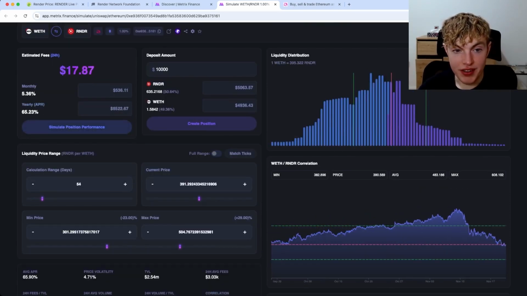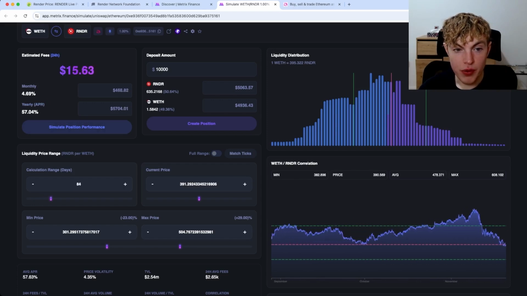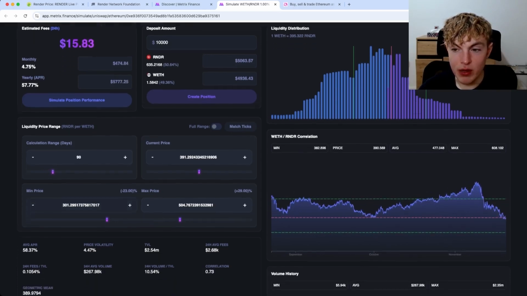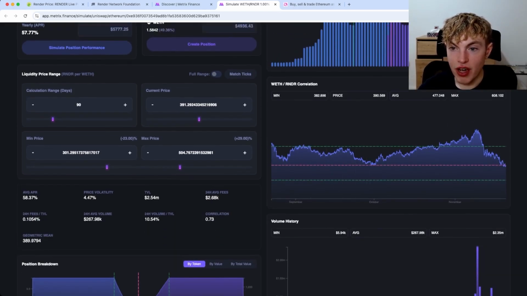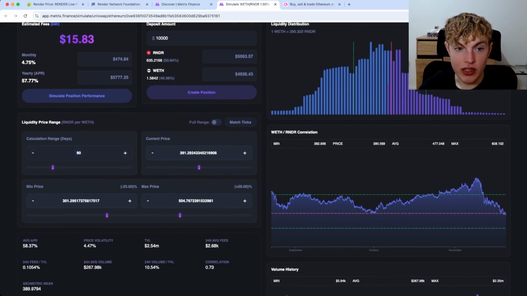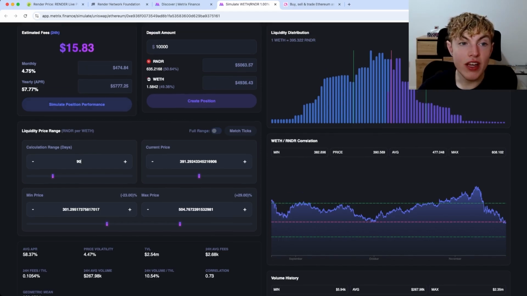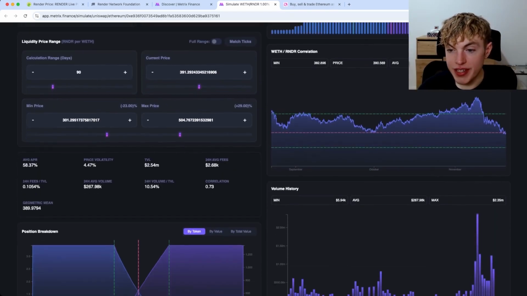So if we set our calculation range to 90 days or something, we could see the returns we'd potentially be getting with this range. With the same range on a 90-day horizon, meaning it's using data from the last 90 days of this pool, it's saying we'd be getting almost 58% APR, which either way, both these APRs are fantastic. So nothing really to complain about here.